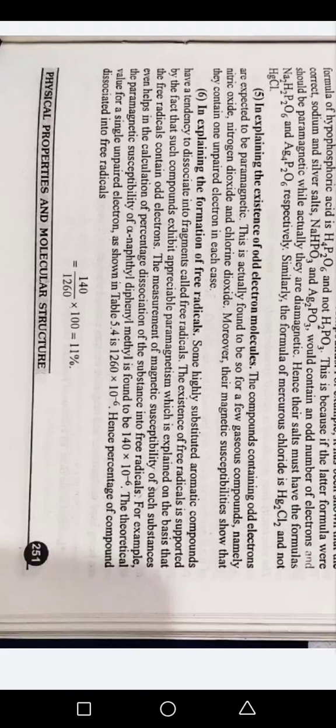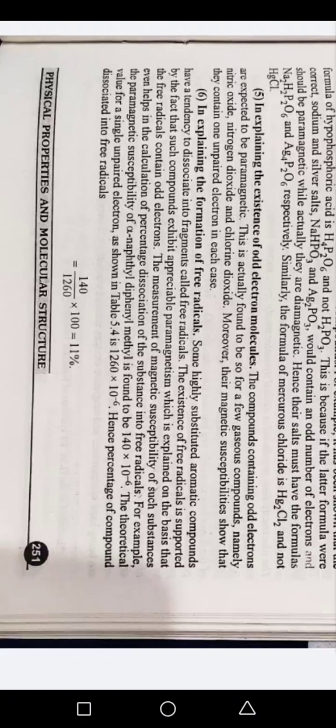The existence of a free radical is supported by the fact that such compounds exhibit appreciable paramagnetism, which is explained on the basis that the free radicals contain odd electrons. The measurement of magnetic susceptibilities of such substances even helps in the calculation of percentage dissociation of the substance into free radicals.